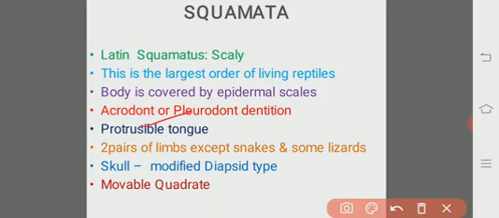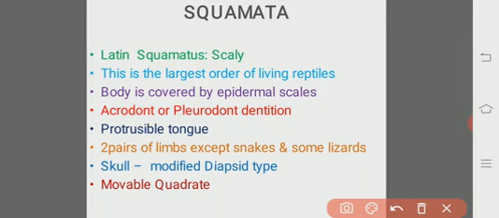So when it has to capture the prey, the tongue will be thrown out from the mouth, protrusible tongue. Two pairs of limbs are present, except in snakes and some lizards like the Ophiosaurus, limbless lizards.